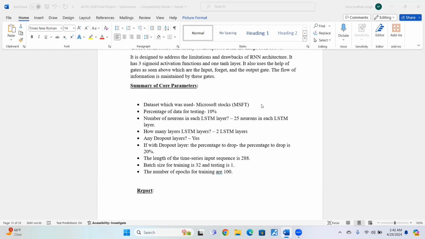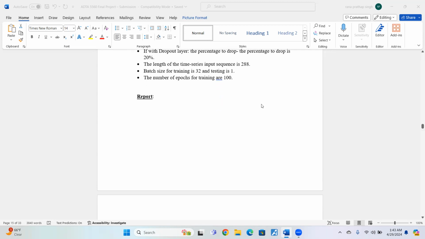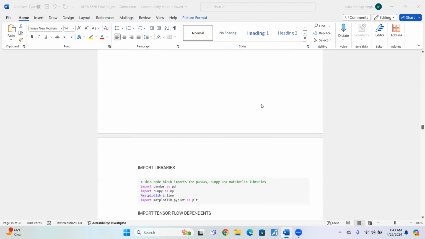The number of neurons in each LSTM layer is 25. How many LSTM layers? Two LSTM layers, with 25 neurons in each. Any dropout layers? Yes, we have dropout layers, and the percentage to drop is 20%. The length of the time series input sequence is 288, the batch size for training is 32, and the testing batch size is 1. The number of epochs of training is 100. So now we're going to talk about the report of the LSTM network.